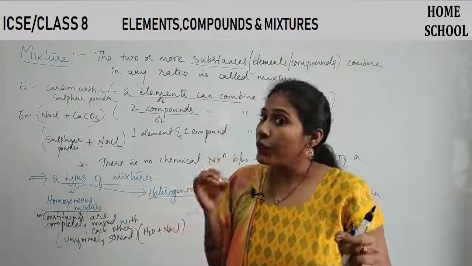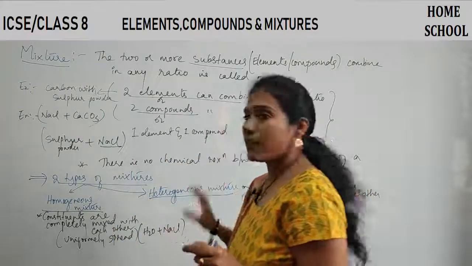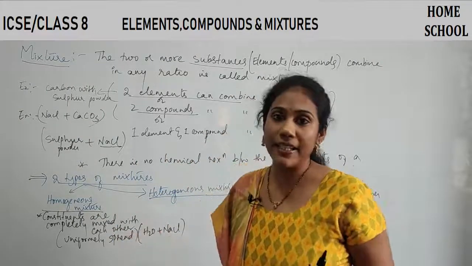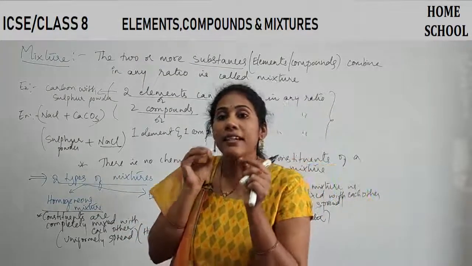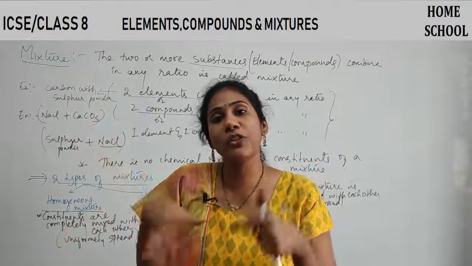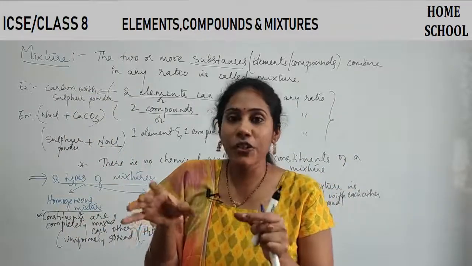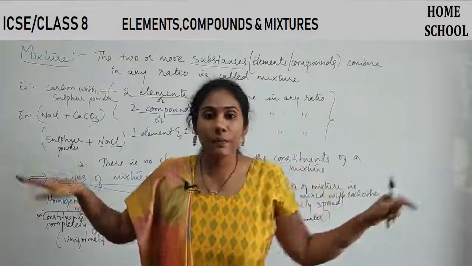Clear? Did you understand the meanings of the words homogeneous and heterogeneous? This is very important to understand. In a homogeneous mixture, the components are completely mixed with each other. In all portions of the mixture, you have the same amount of constituents in all regions. Components are uniformly spread.